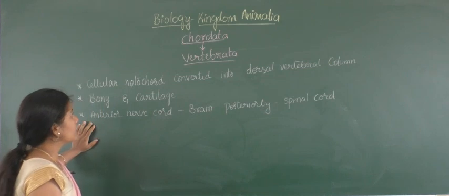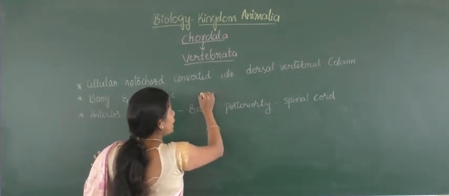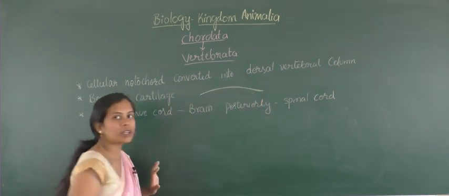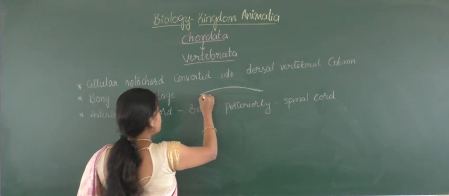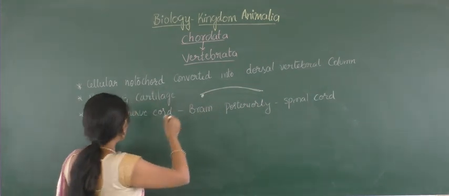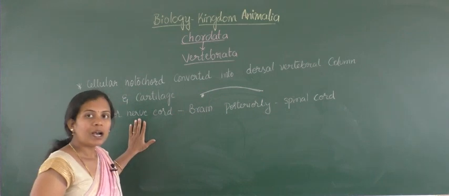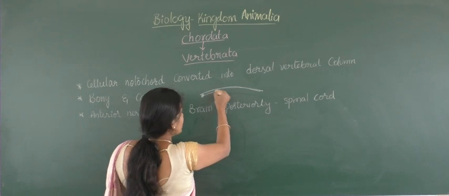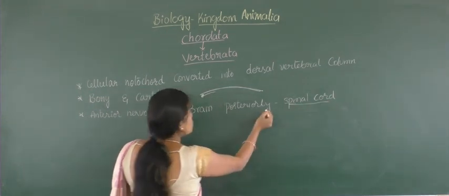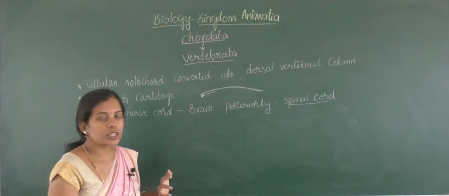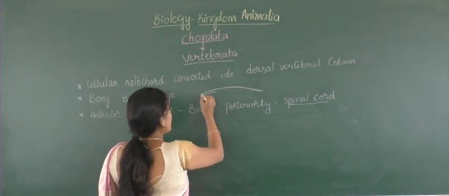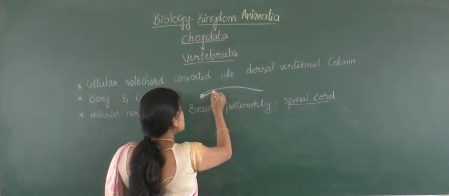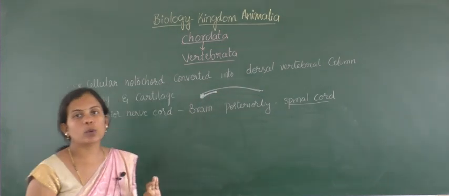And here the vertebral column is present from head to tail region, right. We saw that it is present from the head to the tail region. And in the head region, this nerve cord will be a part of the central nervous system called the brain, and it runs as the spinal cord in the posterior direction. So here the brain is a part of the central nervous system, and the spinal cord is also a part of the central nervous system, but it is the posterior portion.